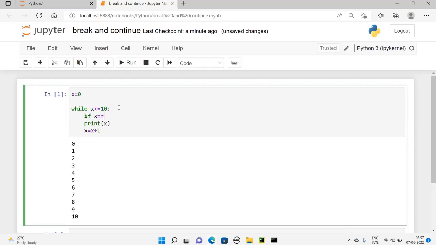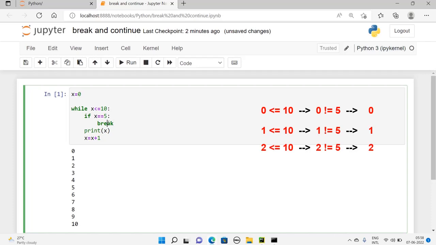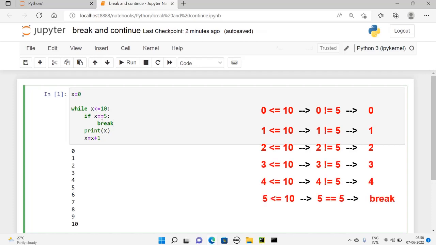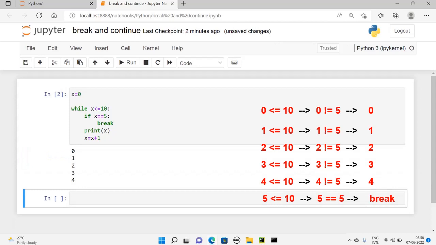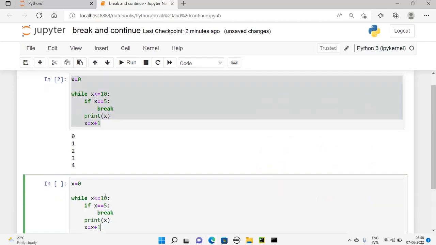Now let's say if x is equal to 5, I'm just saying break. When I say break, it will come out of the loop. Break will make sure that it comes out of the loop when it meets the break statement. So I'm saying you continue to print from 0 to 4, and if it reaches the value 5, you want to come out. So break means it will come out of the loop immediately when it meets this break. So it came out. Now no more execution happened. It is broken.